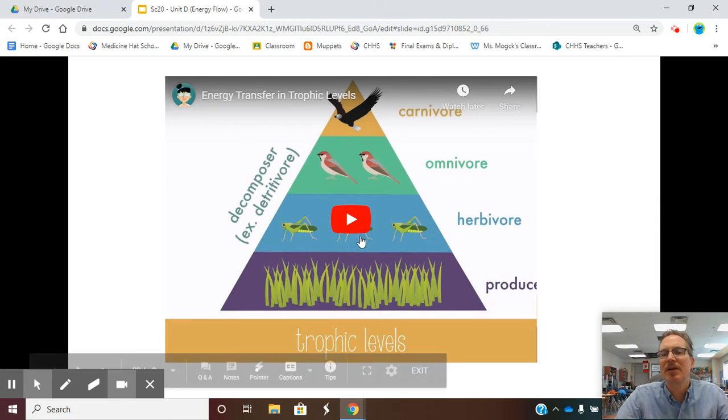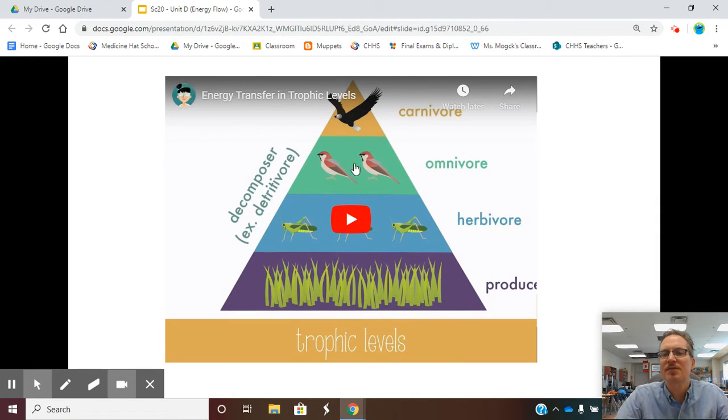Let's watch a simplified version of this and see if we can think of trophic levels with our areas of producers, consumers, and inside consumers. We have herbivores, omnivores, and carnivores.